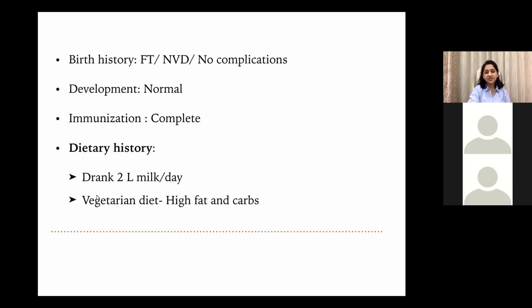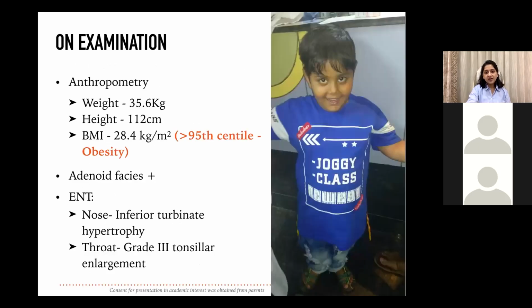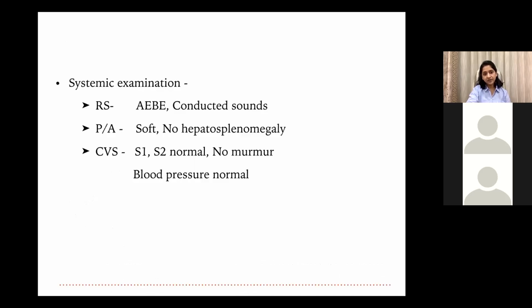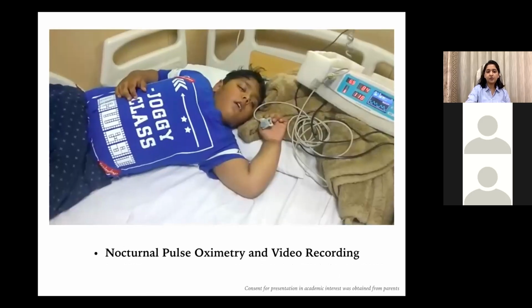But in his dietary history, we found out that he drank 2 liters of milk per day, and he was a vegetarian with high fat and high carbs. He actually ate 3 to 4 kachoris every day. He had a BMI of 28.4, which was more than 95th centile for his age, and he fit into obesity category. He had inferior turbinate hypertrophy and grade 3 tonsillar enlargement. On his X-ray, we could see enlarged adenoids with narrowing of the upper airway. His systemic examination was normal.